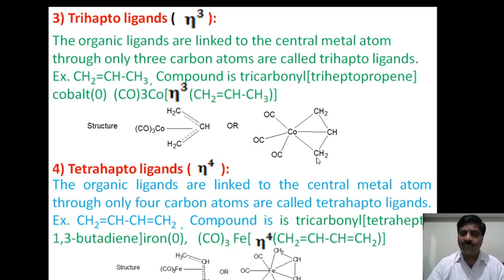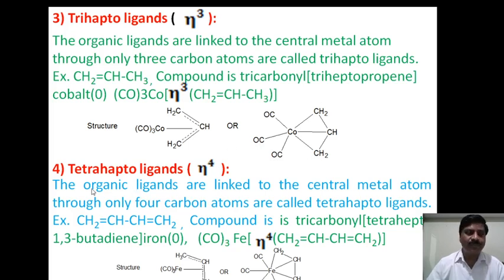Here we have to concentrate on propene, in which there are 3 carbon atoms, and all 3 carbon atoms are directly linked with cobalt, hence hapticity will be 3. We say the hapticity of each organic ligand will be 3, hence it is called a trihapto ligand. We do not determine hapticity based on carbon monoxide, but we explain it based on the organic ligands.